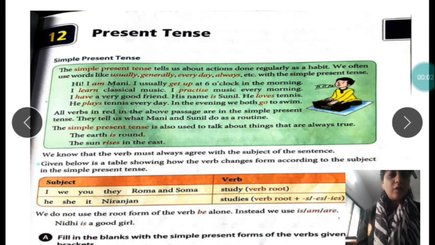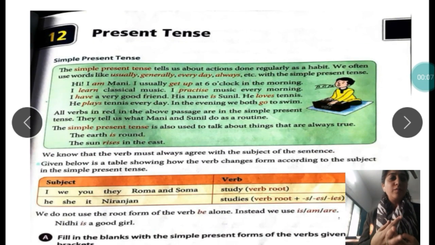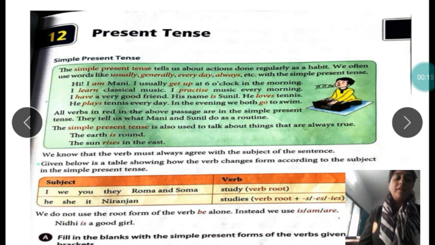So students, now take out page number 39 of your Viva publication textbook. We are going to read the textbook, see some examples and do the activity portion of our textbook. We have already studied simple present tense and present continuous tense. So now let's read it from our textbook. Simple present tense, as I earlier said, tells us about activities done regularly. We have seen some of the words used in the sentences such as usually, generally, every day and always. Now let us read some of the examples.